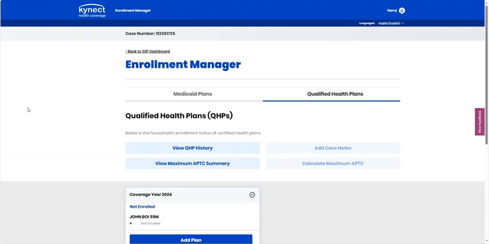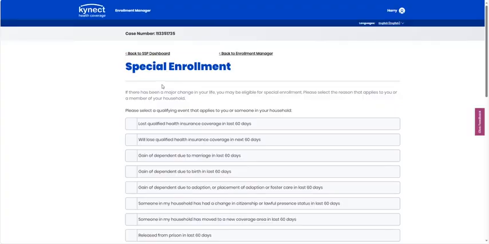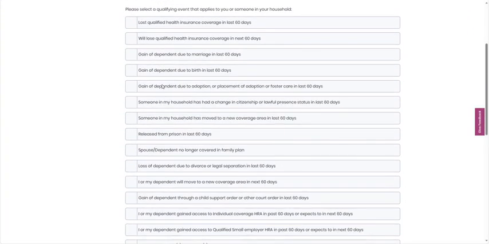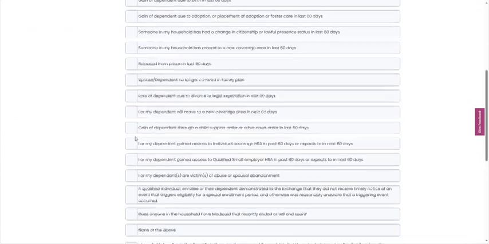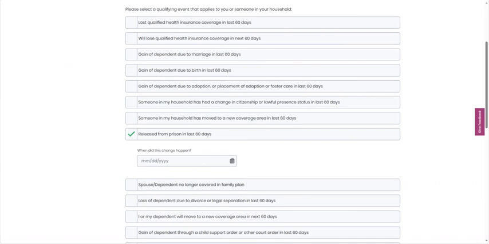Scroll down to the bottom of the page to enroll in a qualified health plan and click on the Add Plan button. A special enrollment screen will appear when applicable. Select the reason with the start date of your client's special enrollment situation. In this example, we will select released from prison in the last 60 days.